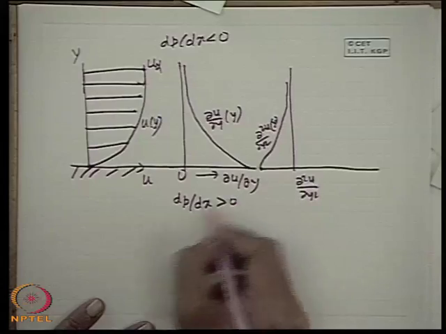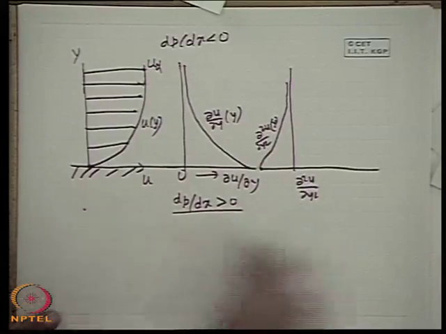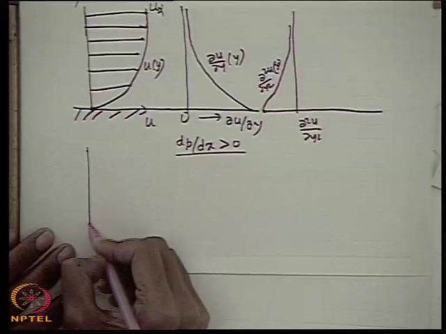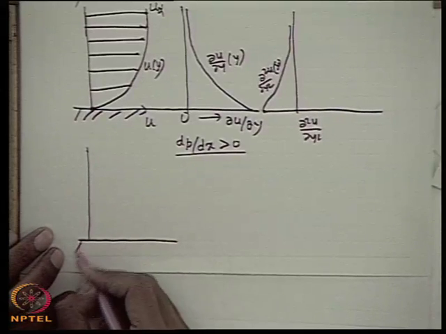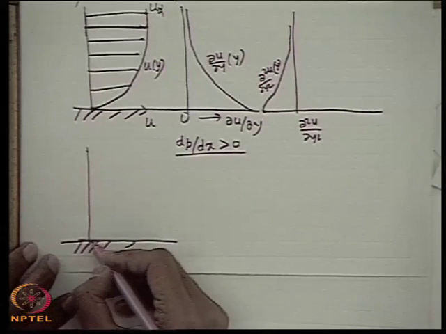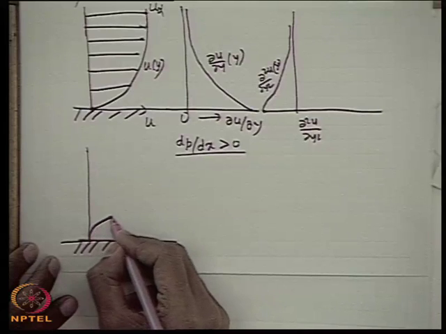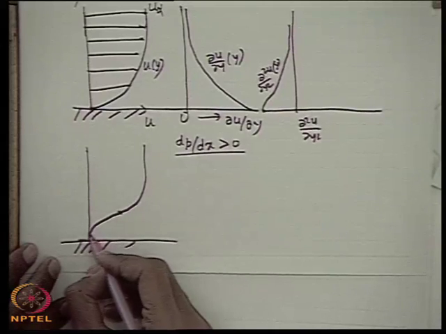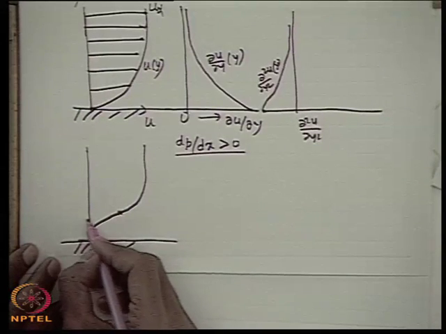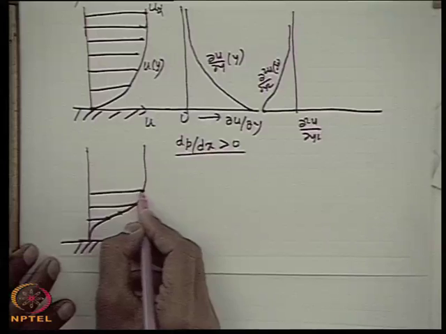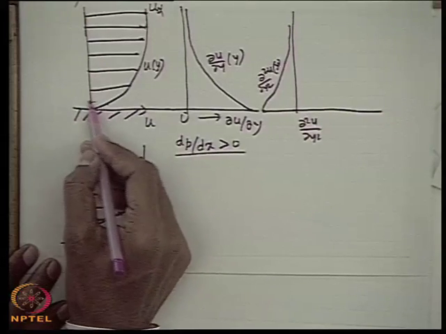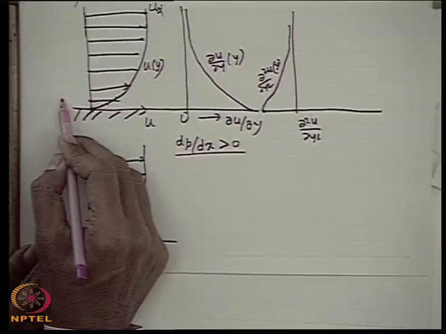an adverse pressure gradient? The boundary layer grows and the velocity profile within the boundary layer is like this. If you draw the velocity profile at this point, ∂u/∂y is 0 here. Why is ∂u/∂y 0? This is because we know that at the boundary layer separation point, the fluid which is flowing in this direction flows in the opposite direction.